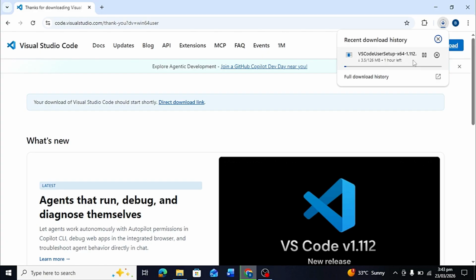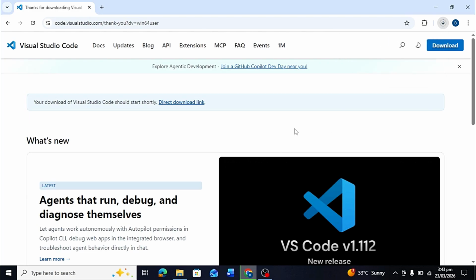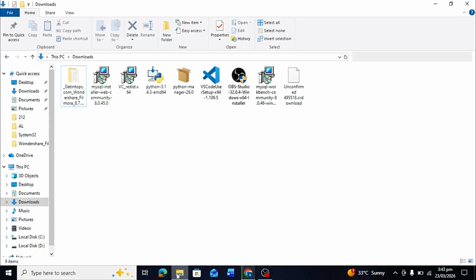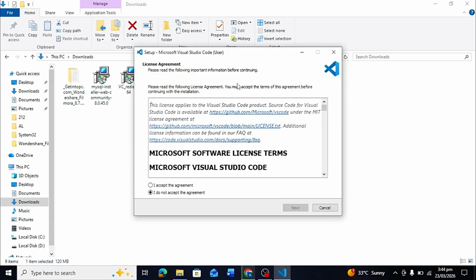Since I have already downloaded this file, I will cancel this and simply go to my download folder in my PC and double click on this installer file. This will open a setup wizard.